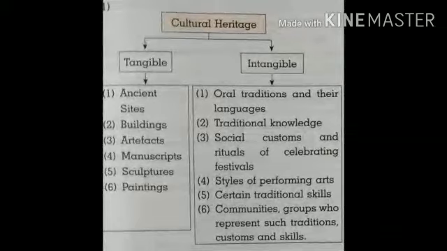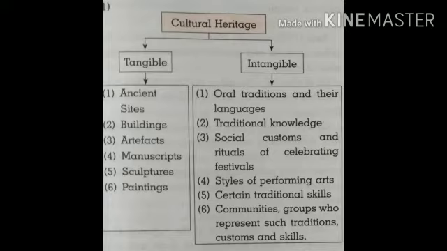Now here we can see the concept chart. Management of cultural and natural heritage. A. Cultural heritage. It is in the form of human creation. It is of two types, tangible and intangible. Tangible cultural heritage is that which we can touch. This type of cultural heritage includes ancient sites, buildings, artifacts, monuments, sculptures, paintings, etc.